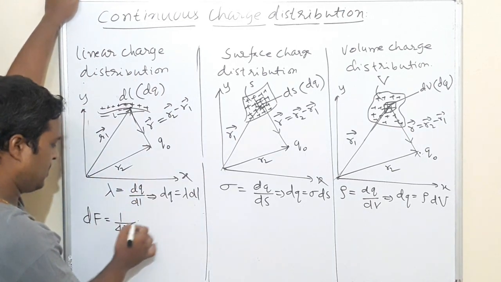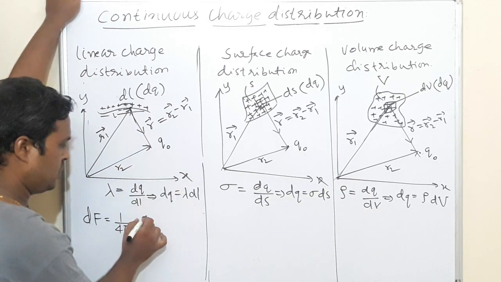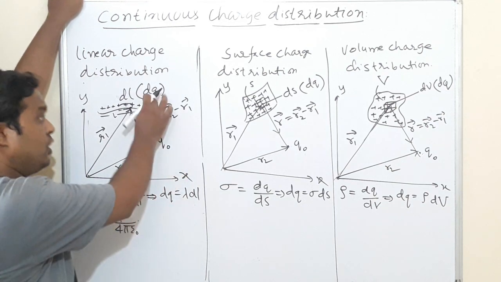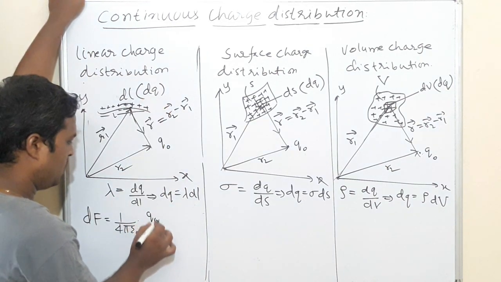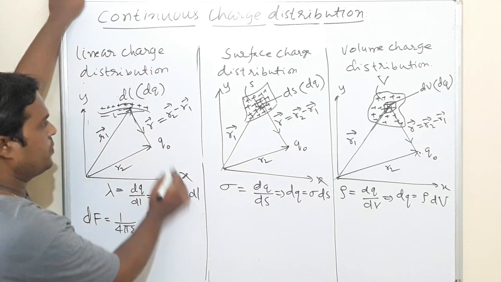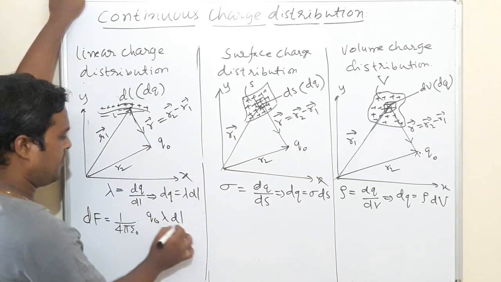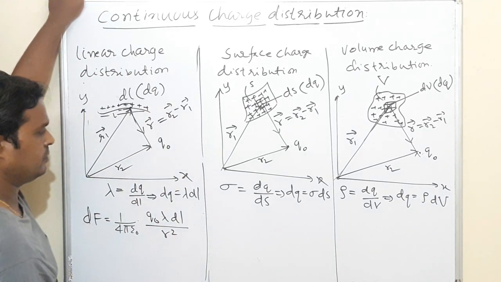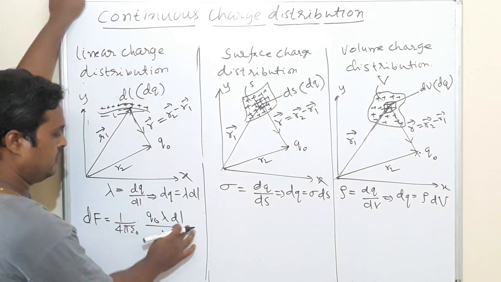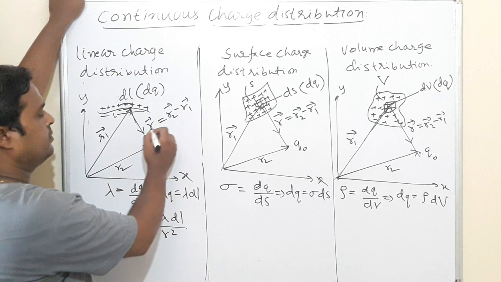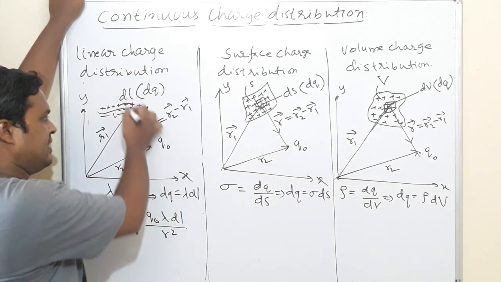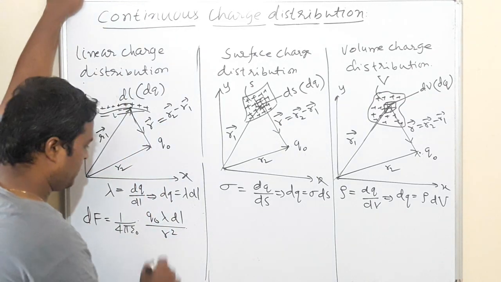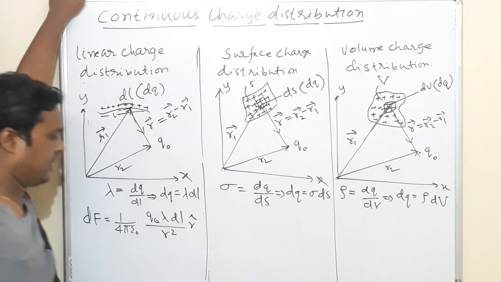dF is equal to 1 by 4 pi epsilon naught, then Q1 into Q2. Q1 into Q2 means dQ into Q naught, or Q naught into dQ. What is dQ? Lambda dl, divided by r square. What is r? This is R2 minus R1. What is its direction? From here to here. Then to write this force in vector form, I will write a unit vector r dash.